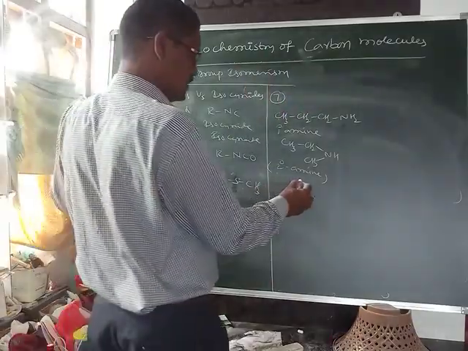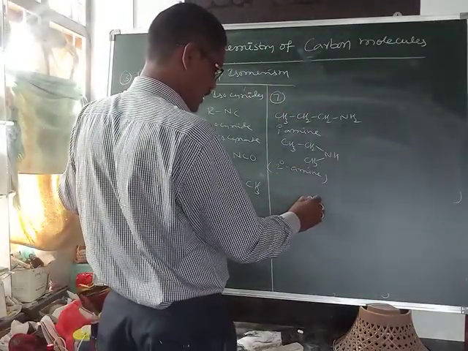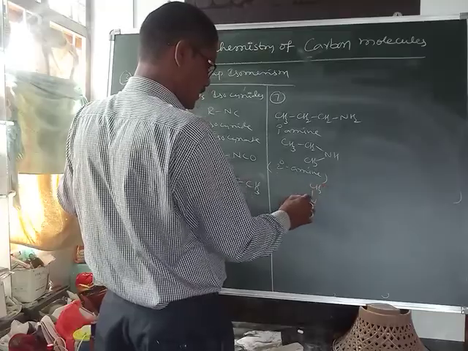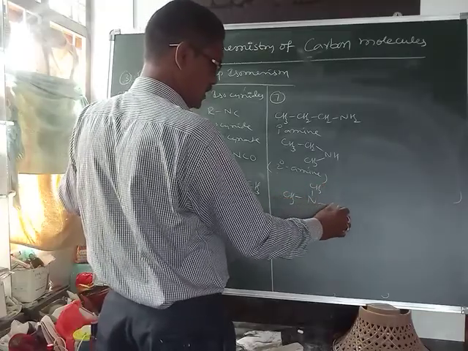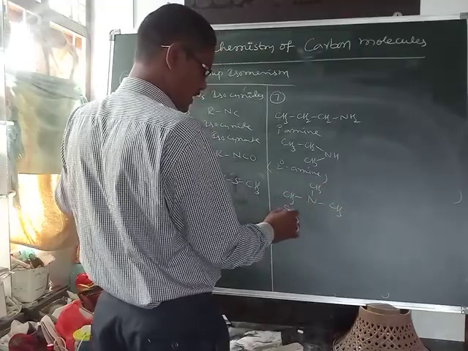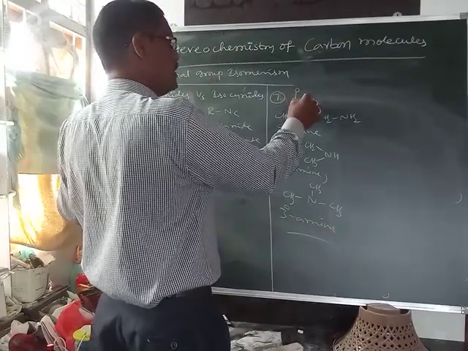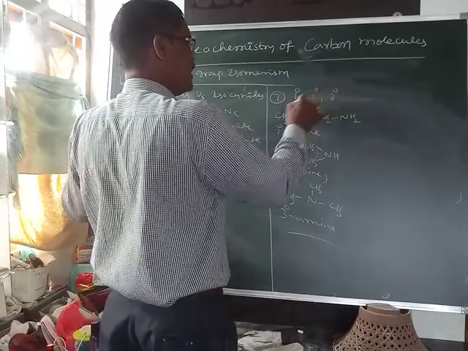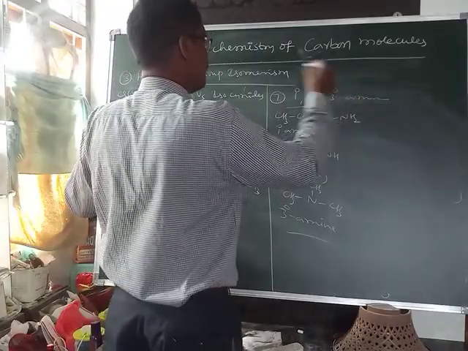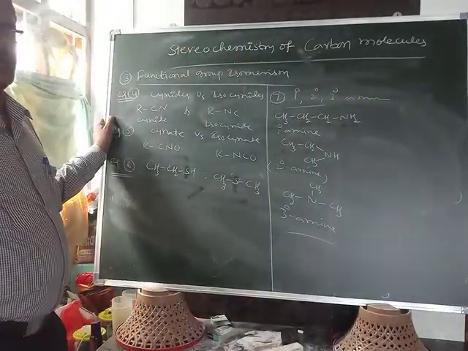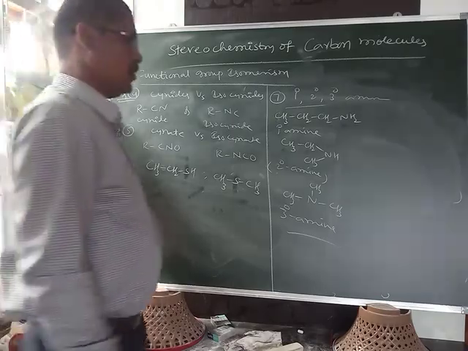One more is CH3NCH3CH3, called a tertiary amine. That's why primary, secondary, tertiary amines exhibit functional group isomerism.